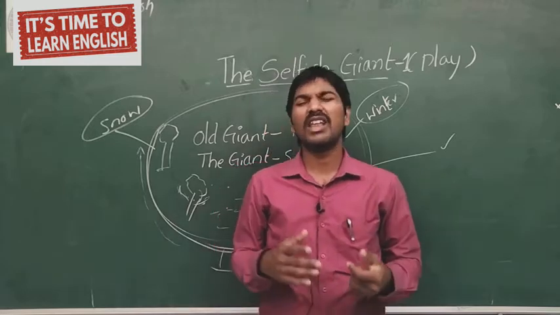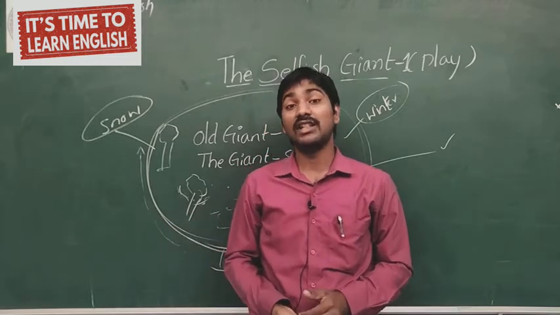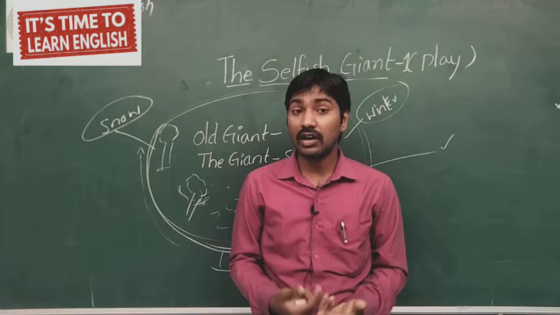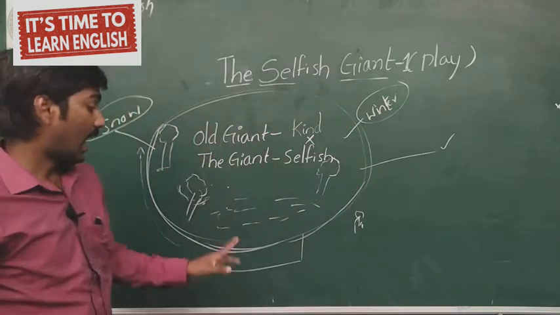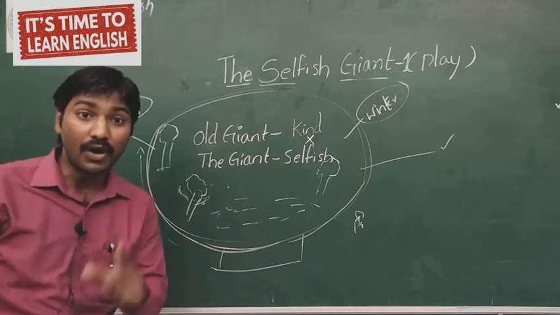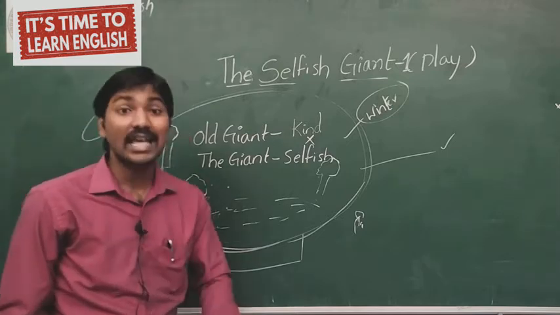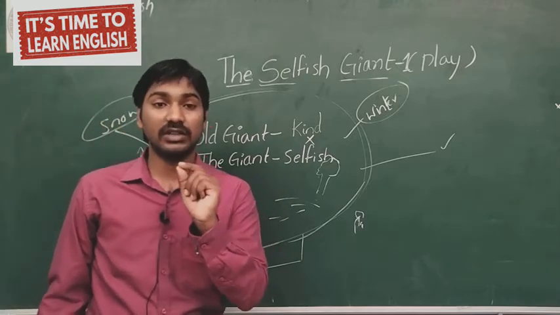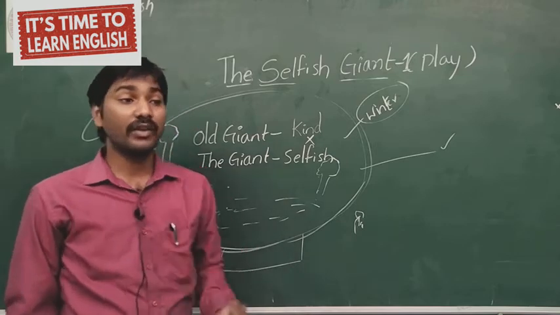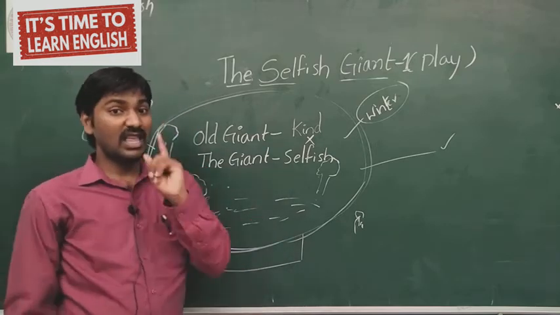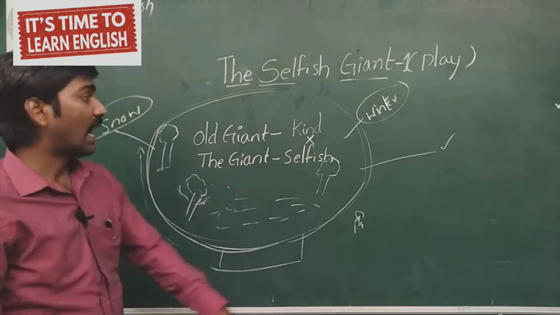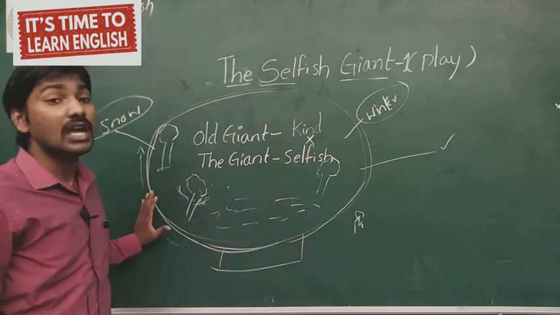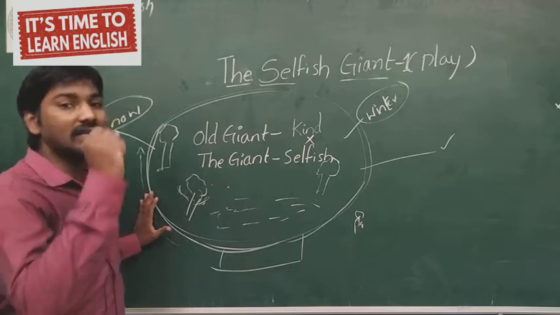When the children went, they were very, very disappointed, and they were searching for a place to play, but there was no good place, and they were moving around the compound wall. The giant constructed a compound wall, and what did he write? Trespassers are prosecuted, which means those who come without permission will be questioned and punished. So the gates were closed, and the garden was fully surrounded by a big compound wall.